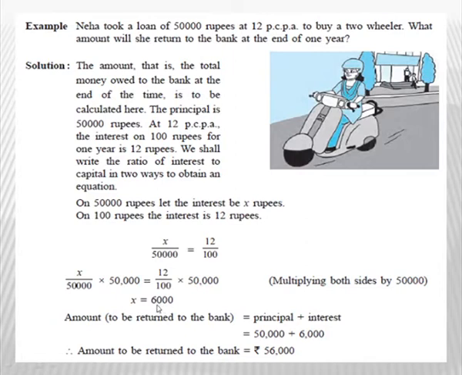So what is x? X is the interest to be paid to the bank. So what amount does she have to return to the bank? That is principal plus interest. The principal is 50,000 rupees and 6,000 is interest. That is, in all she has to return 56,000 to the bank. Hence we will write the answer: the amount to be returned to the bank is rupees 56,000.